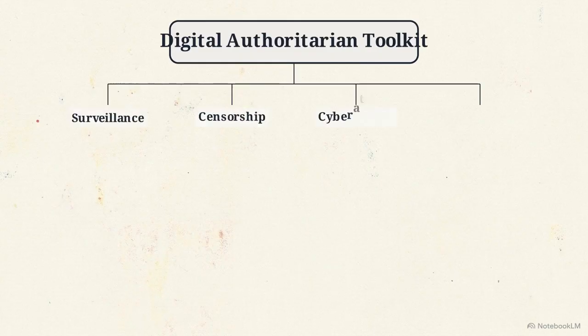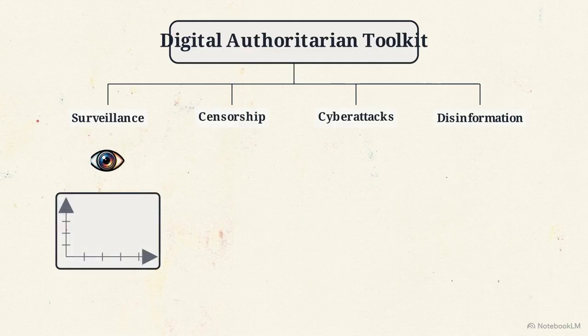This taxonomy chart outlines the specific parameters of the digital authoritarian toolkit. It separates these practices into four distinct pillars: surveillance, censorship, cyber attacks, and disinformation. The first pillar, surveillance, translates traditional physical monitoring into data-driven behavioral tracking, utilizing government access to social media metrics. Censorship and cyber attacks map physical border control onto the digital space.